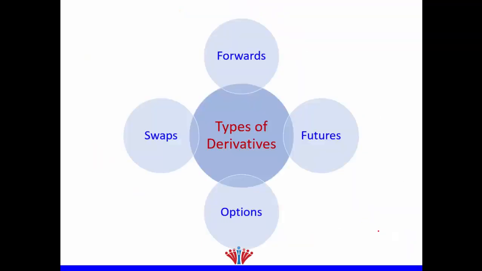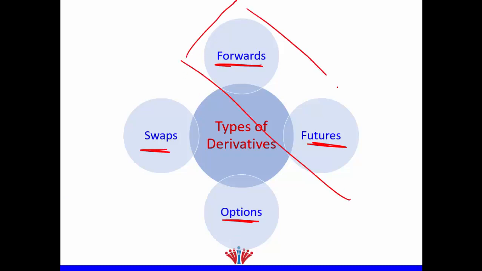So, what are the major types of derivatives? We have 4 major types of derivatives. The first one is forwards, futures, options, and swaps. We will focus now on forwards and futures.